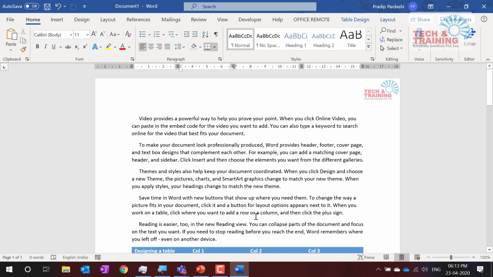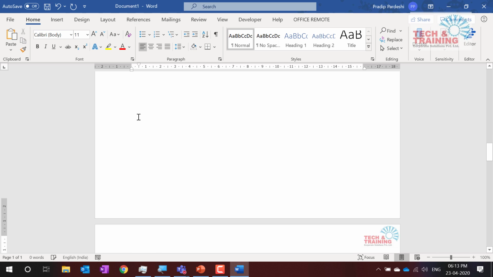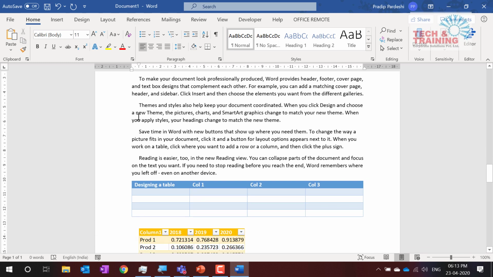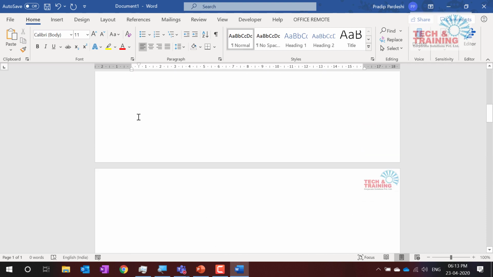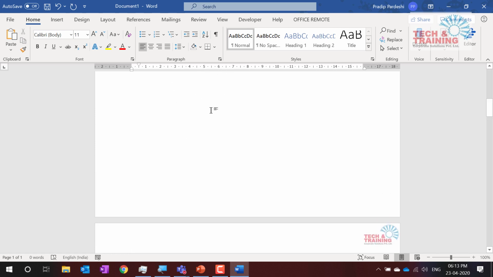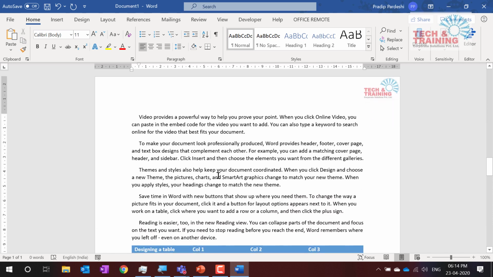Okay, so I'm done with this particular document as of now, or let me start with this document only. See here, I'm at the first video, cursor is placed there, and I would like to insert two blank pages here. So control enter, control enter. So what I did was I have inserted two blank pages here. Now, after inserting two blank pages, my document is not starting from this first page, but it is starting from the third page.